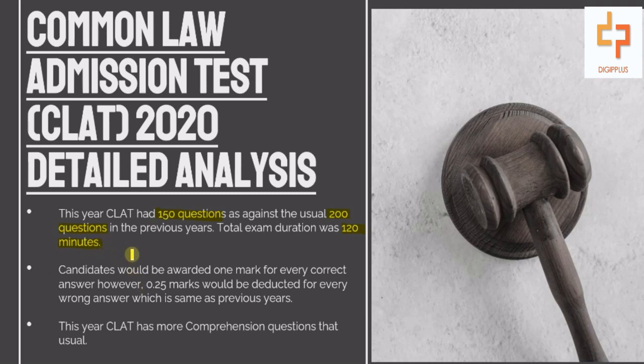This year, there were more comprehension questions than usual. The marking scheme of this year's question paper was similar to that of the previous year, where 1 mark was awarded for every correct answer. However, 0.25 marks was deducted for every wrong answer.